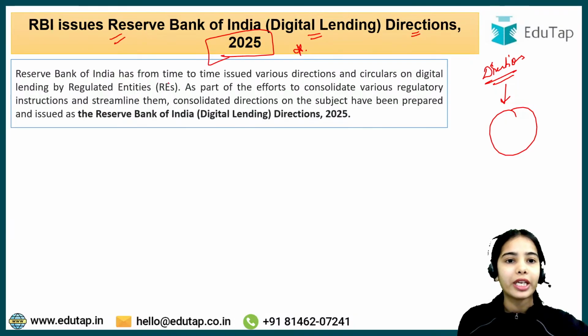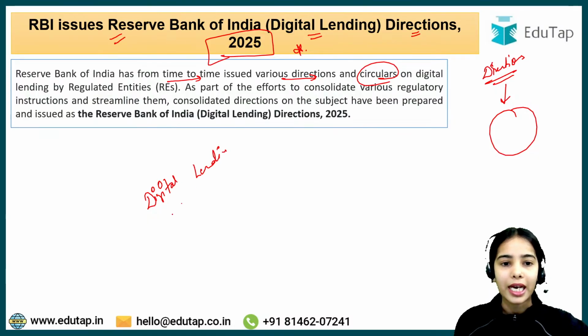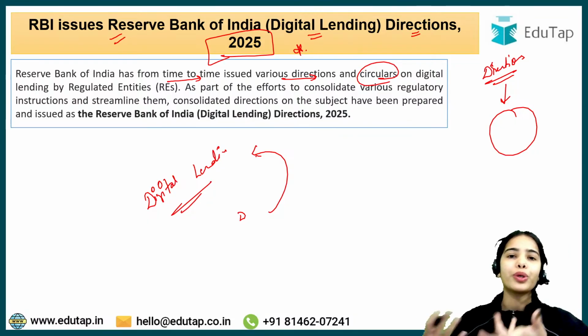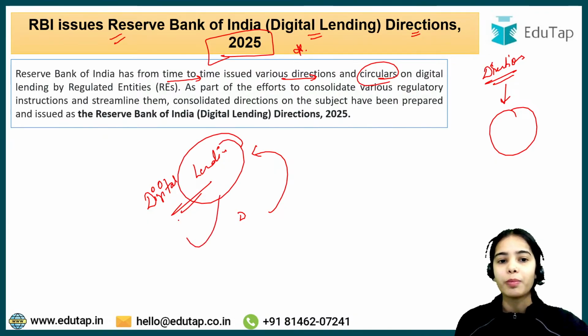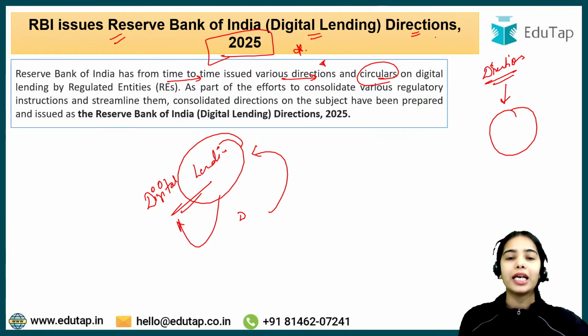Okay. So Reserve Bank of India has from time to time issued various directions and circulars on digital lending by regulated entities. Now digital lending, I hope you have heard about it, that through digital platforms lending has started. Okay. So let's say that you want an immediate loan. So instead of going to the banks, instead of filling out physical forms, you can take loans through digital platforms, through digital apps. So digital lending is becoming more popular in today's day and time. Okay. So RBI has from time to time issued various directions and circulars on digital lending done by regulated entities, by the banks, NBFCs and such.